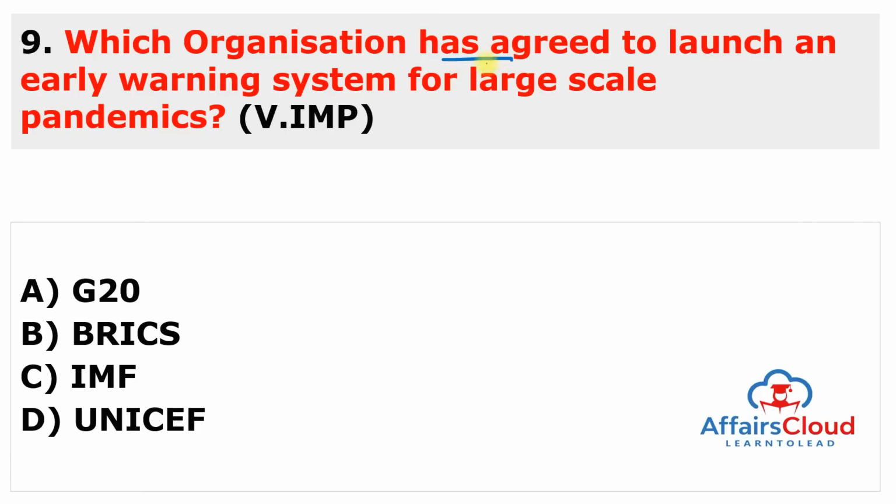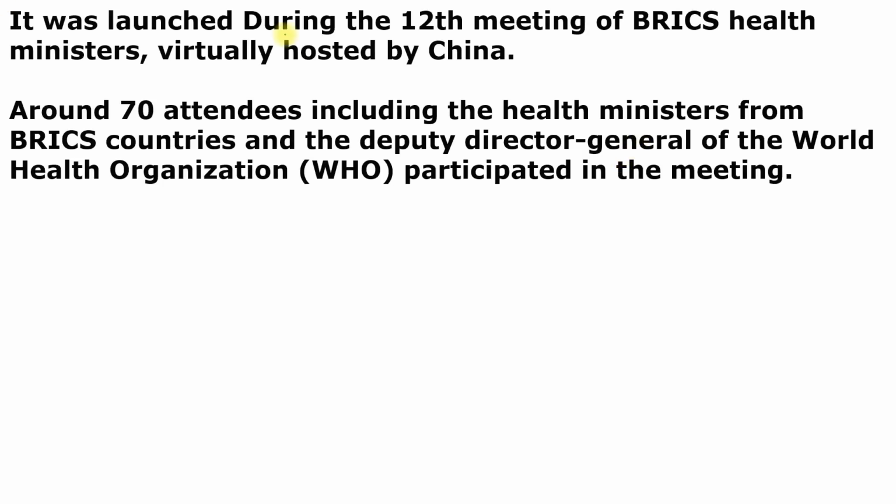Which organization has agreed to launch an early warning system for large scale pandemics like COVID-19? This is a very simple question. The answer is BRICS. Brazil, Russia, India, China and South Africa have agreed to launch an early warning system for large scale pandemics, and it was launched during the 12th meeting of the BRICS health ministers, held virtually and hosted by China. All five countries and other countries' delegates attended.